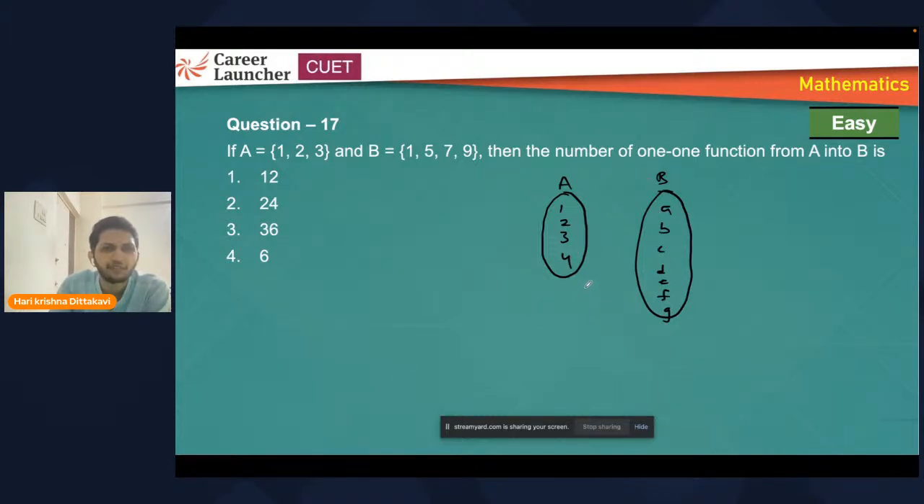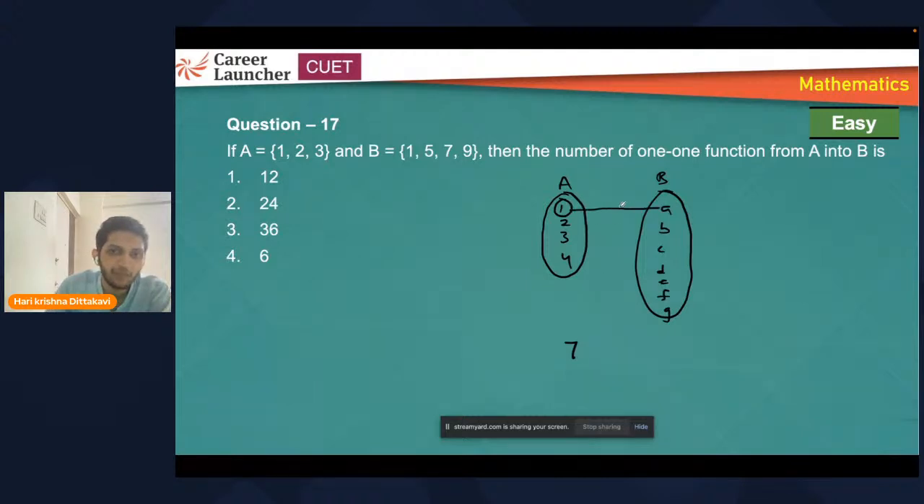I don't know any formula here. What I know is the definition of a one-one function. One-one function means every element of A should be related to exactly one distinct element in set B, right? So suppose I'm taking this element. How many choices does it have? That means how many elements can it relate with? First one, there are 7 choices. So the first one will have 7 choices.